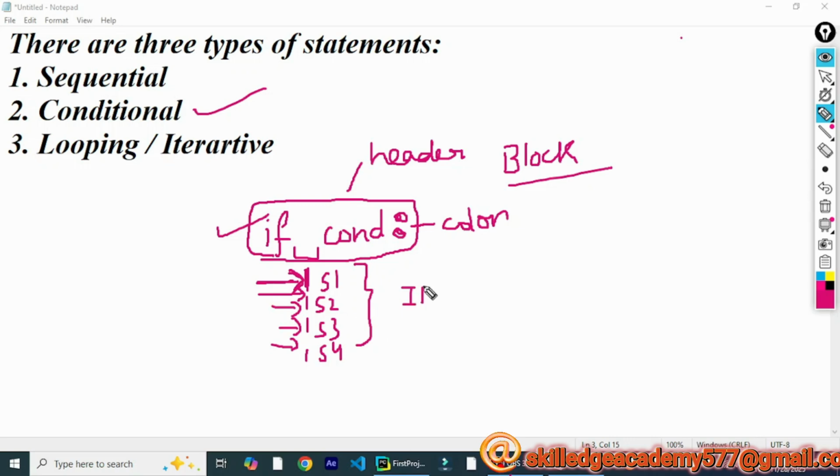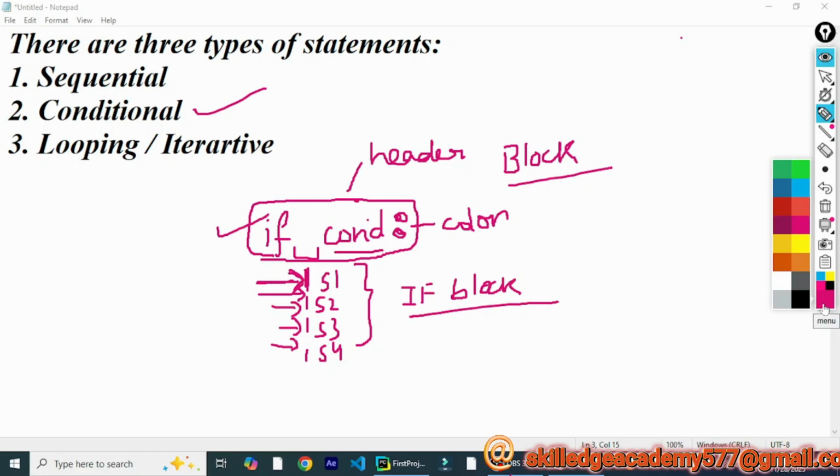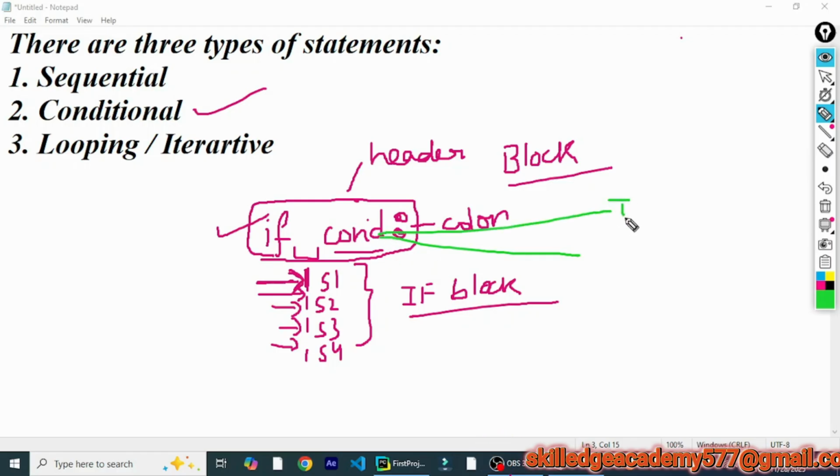Now if you write certain statements, say S1, S2, S3 or S4, this entire block is known as the if block. The statements defined inside the if block will only be executed if this condition is satisfied. The condition is only going to give us two possible outputs: either true or false.